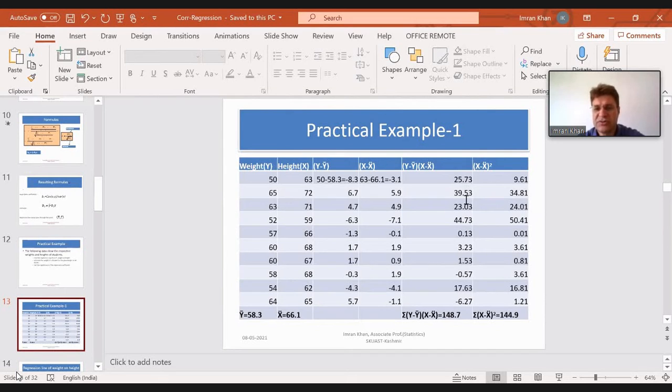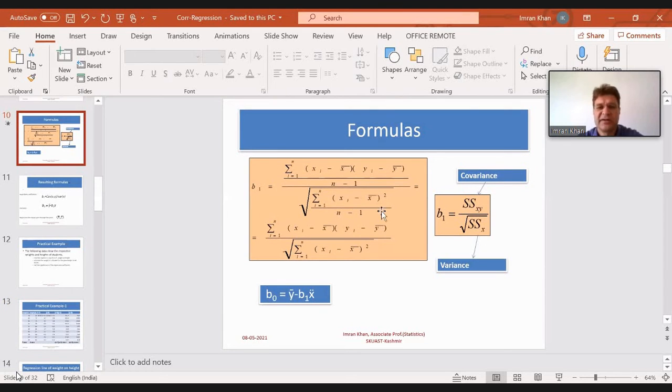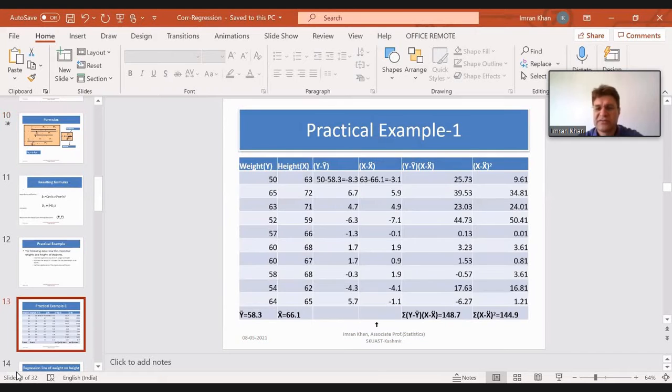Now, when you sum up this fifth column, you will see at the bottom we have used the summation sign. It's the Greek symbol used when we sum up the values. So it's the sum of yi minus y bar into xi minus x bar. You get 148.7. So this is the numerator part. This 148.7 is the numerator part of this formula, the summation of xi minus x bar, yi minus y bar. That's 148.7. Now you have to calculate the denominator part.